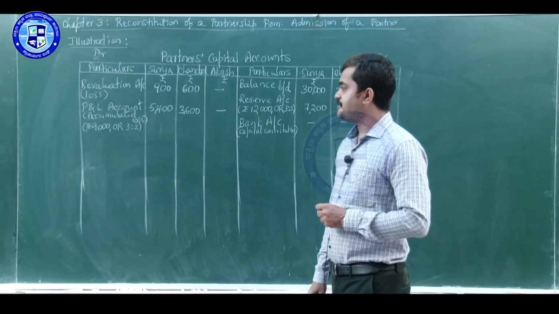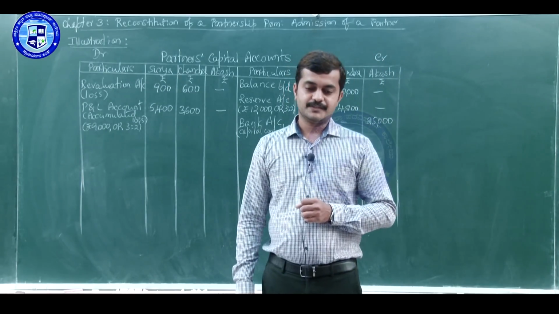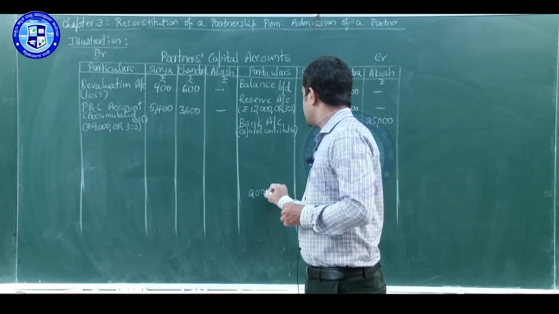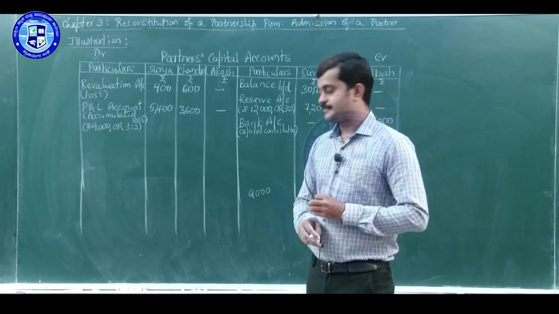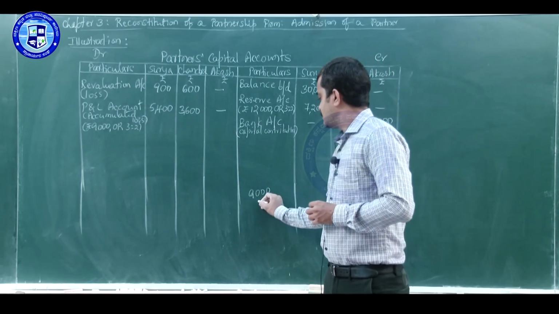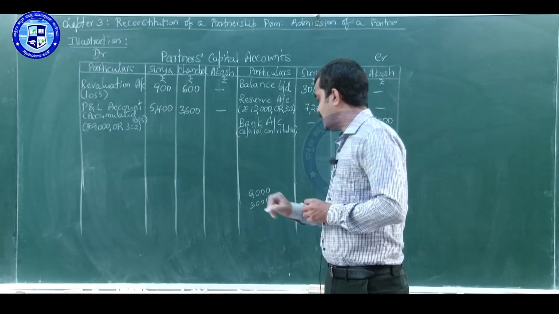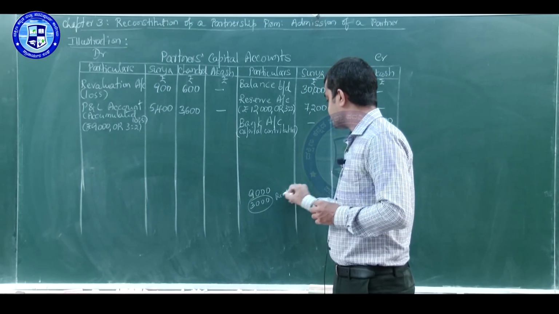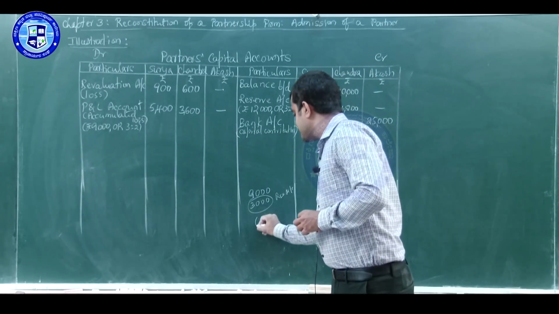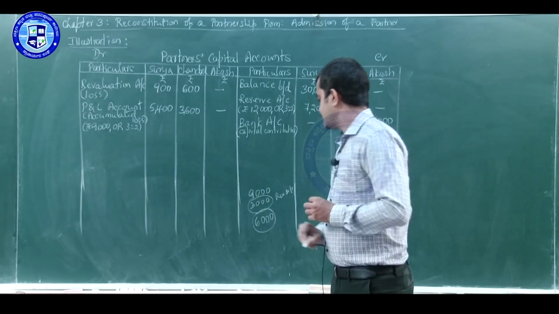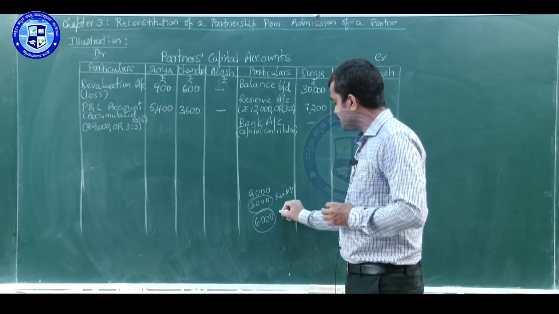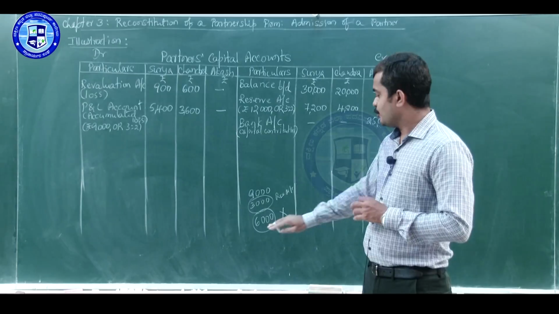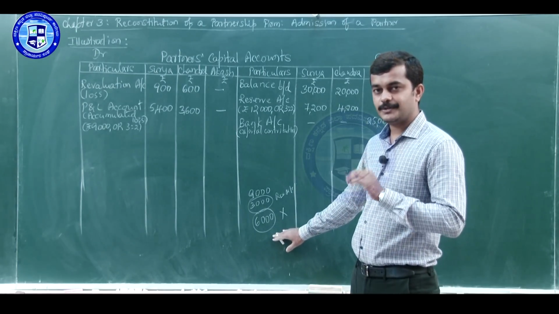Next, adjustment or treatment of goodwill. So, in this case goodwill given in the balance sheet is 9,000. There was 3,000 decrease in the value of goodwill which we took in the revaluation account. Now the value of goodwill is 6,000 and we have to write off this 6,000 among all the partners. For that we have to take a new profit sharing ratio of all partners including new partner.